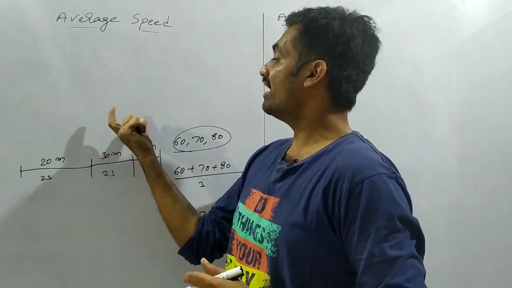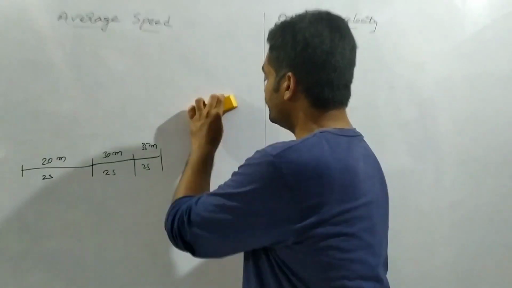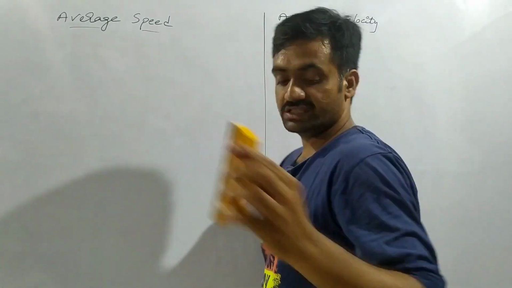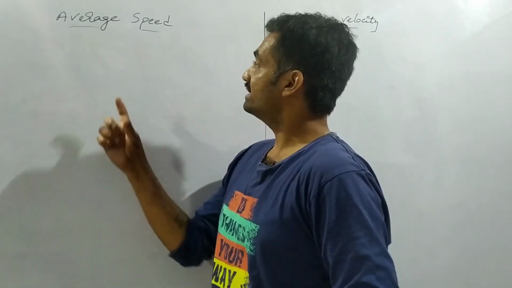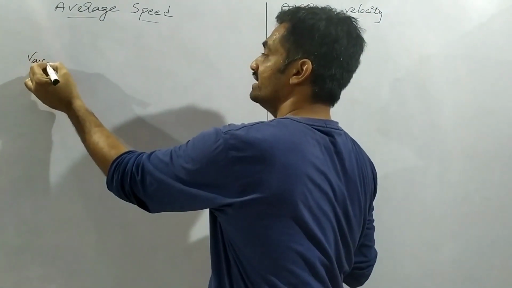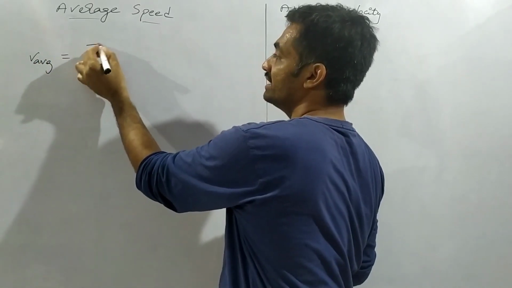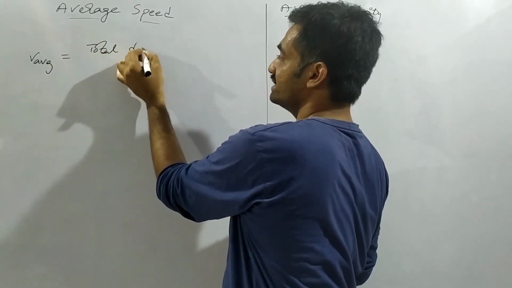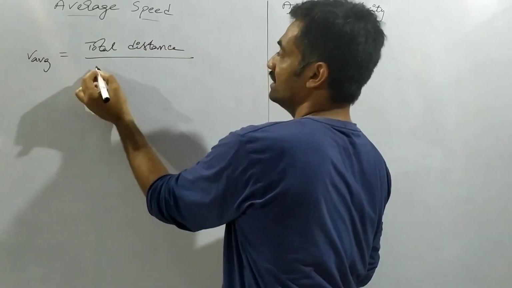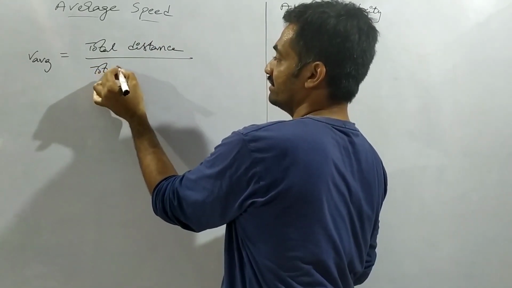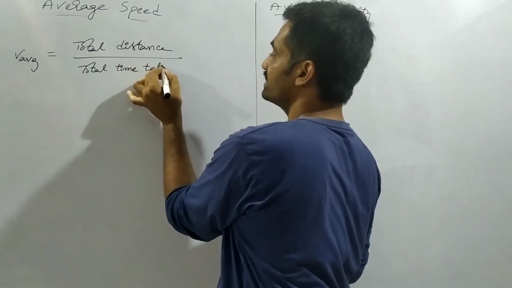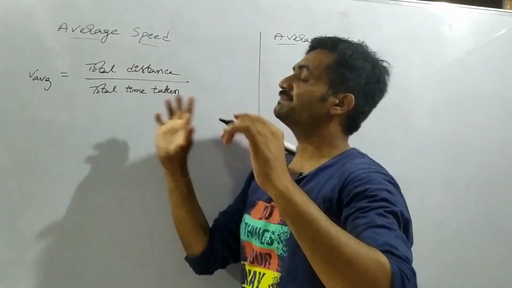Now let us write the formula: average speed is the total distance divided by the total time taken by the body to travel this distance.